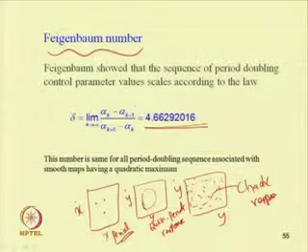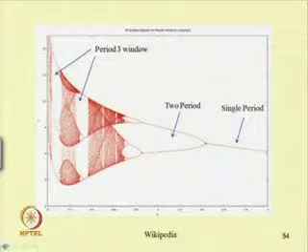In this way one can find this number. One can check that this number is a universal constant, that is (alpha k minus alpha k minus 1) by (alpha k plus 1 minus alpha k) will be equal to 4.66292016.